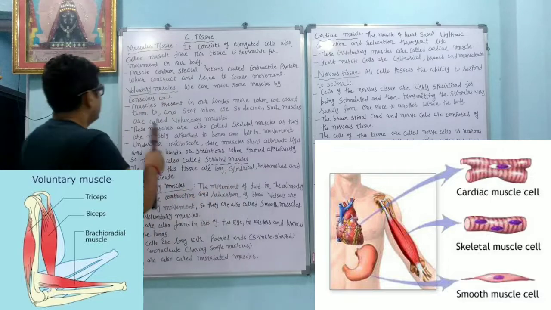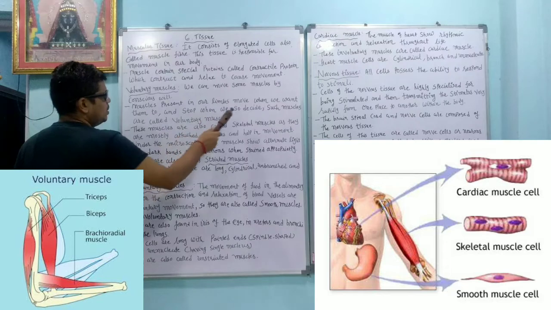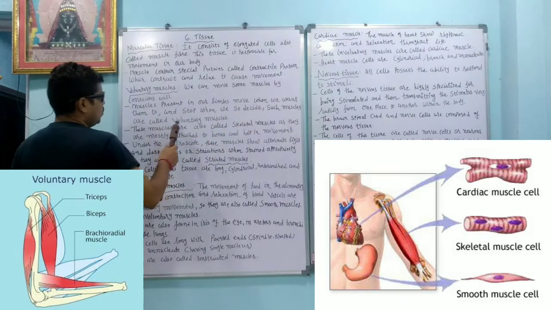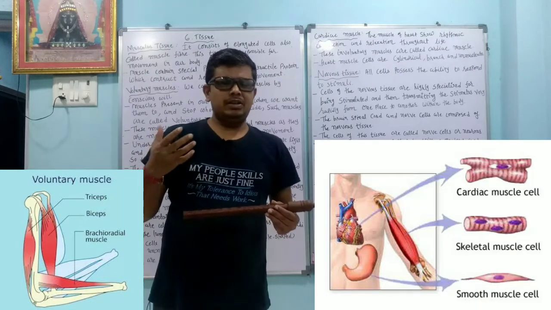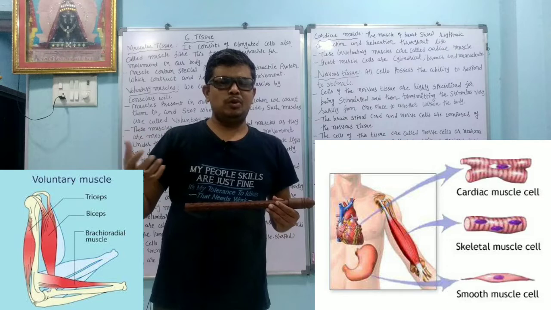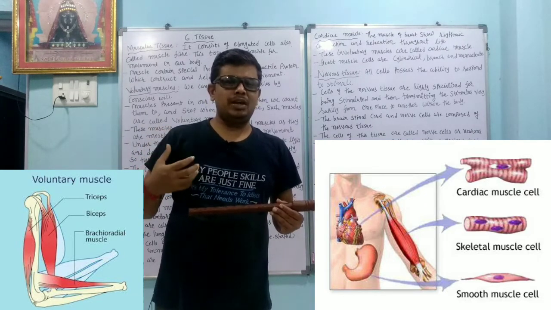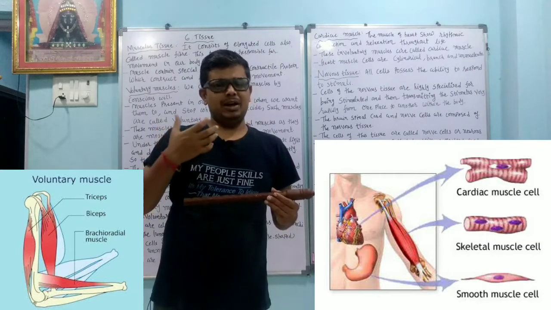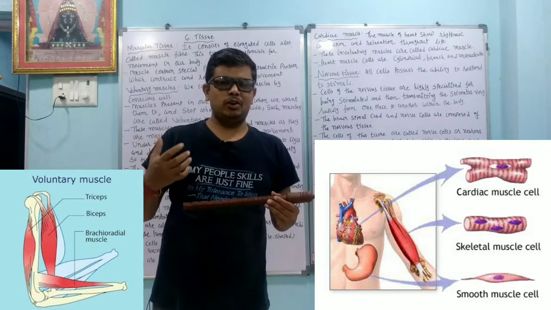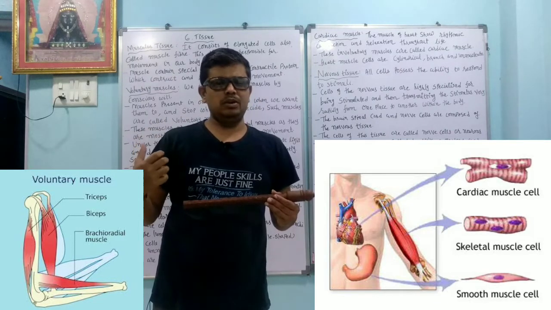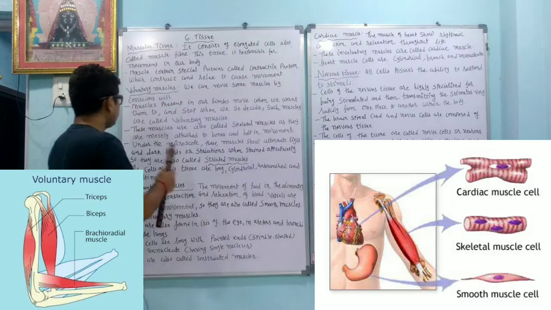Muscles present in our limbs move when we want them to and stop when we so decide. Such muscles are called voluntary muscles. So whatever our requirement, according to our desire, our muscles do work, our limbs do work. That type of muscle is called voluntary muscle. Just now I want to take the class, so my eyes, my hands and my legs, everyone does the work. I am purposely doing the work, so it is called voluntary muscle. Where I want to stop, I will stop. That type of muscles are called voluntary muscles.